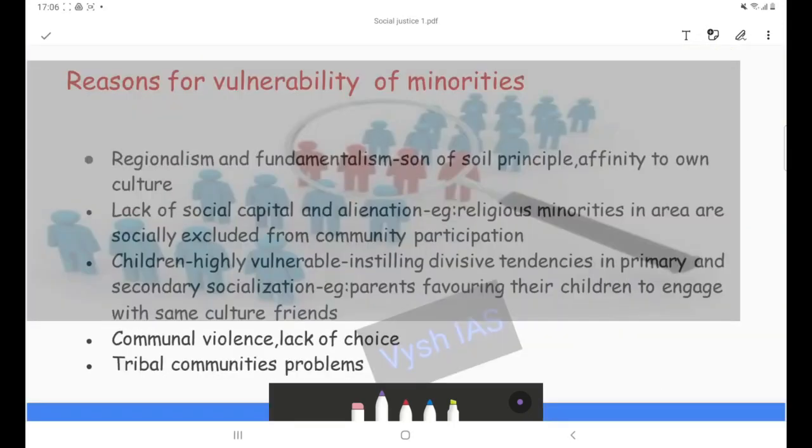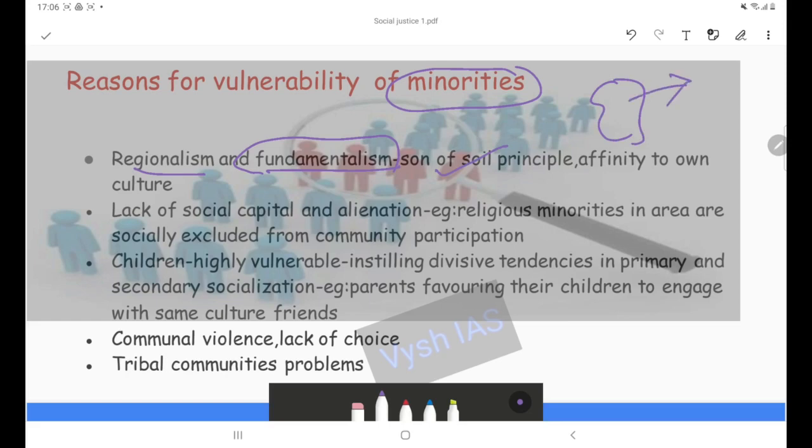Next topic. Next are the reasons for vulnerability of minorities. What are the reasons which are plaguing the plight of minorities? The first factor we have to know about is regionalism and fundamentalism. These are the two main factors affecting minorities. There is this principle of son of soil: this is my land, or this is my culture. So the affinity to the word my and my own, these are the main problematic areas.